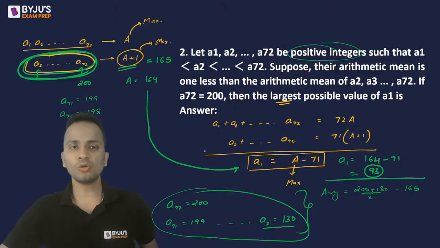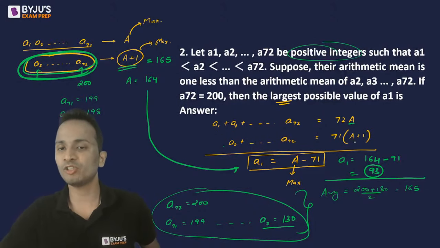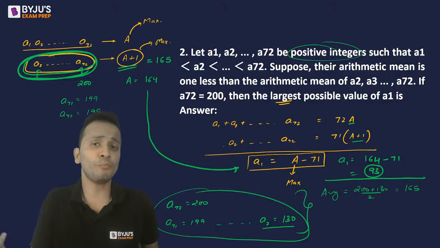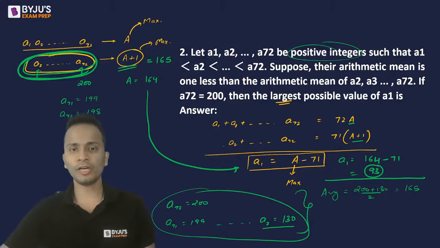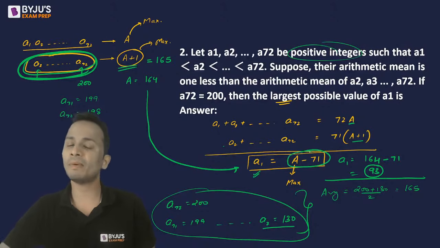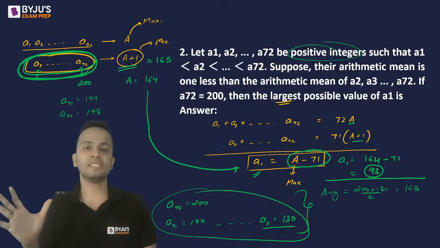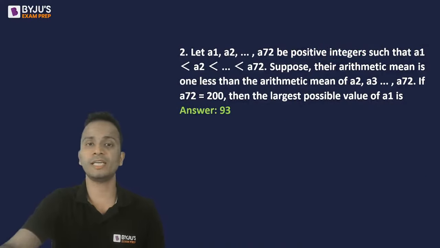Also, the values should be considered such that if the average here is A, the average of the other should be A plus 1. The value may or may not be consecutive integers. So already we have got the relation, the value of A1 as capital A minus 71. A1, A2 may or may not be consecutive integers. Especially in this question, they are not consecutive integers.